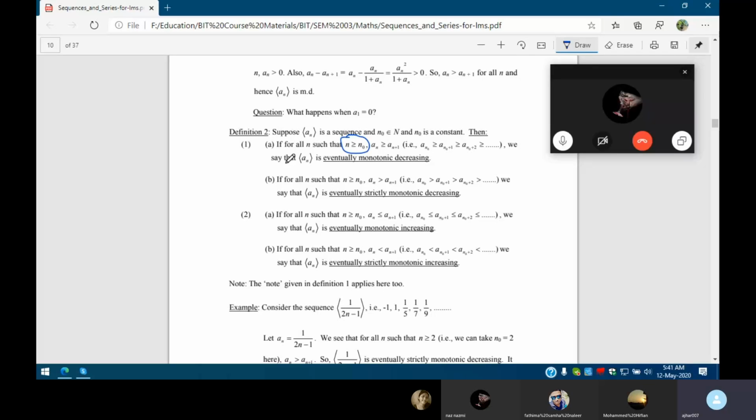This means the same thing as above. We have seen monotonic decreasing and strictly monotonic decreasing, but this sequence will start from some point. That means the above sequences and series start from 0 and go on, but here this sequence starts from like this, and after that it will go. So from here we will start, right? From here it will start and show the monotonic